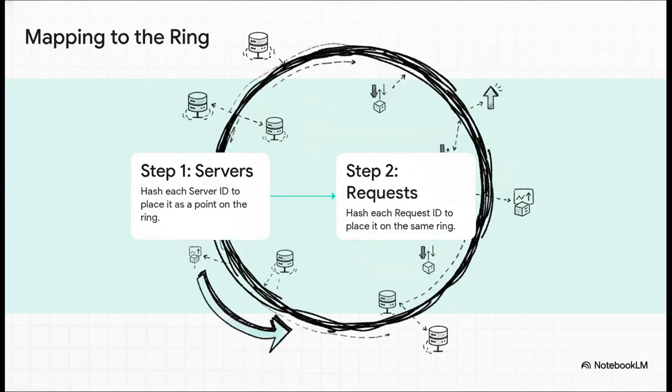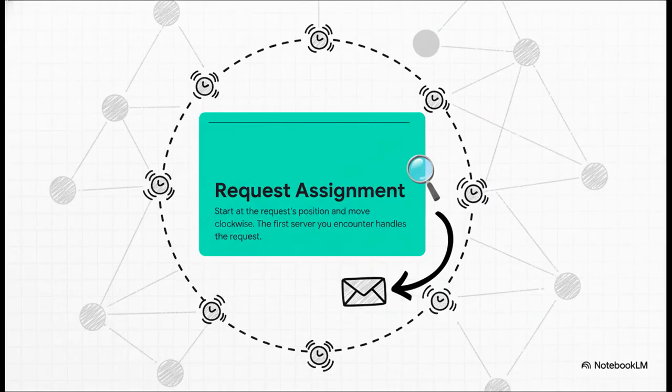Now here's the really cool part. We map everything onto this ring. We don't just hash the requests. We take each server's ID, like its IP address, and we hash that too, to give it a place on the ring. Then we do the same thing for every incoming request. So now our servers and our data are all living in the same space. And the rule for figuring out who does what? It's beautifully simple. You find where a request lands on the ring, and then you just travel clockwise until you hit the very first server. That server, that's the one responsible for this request.